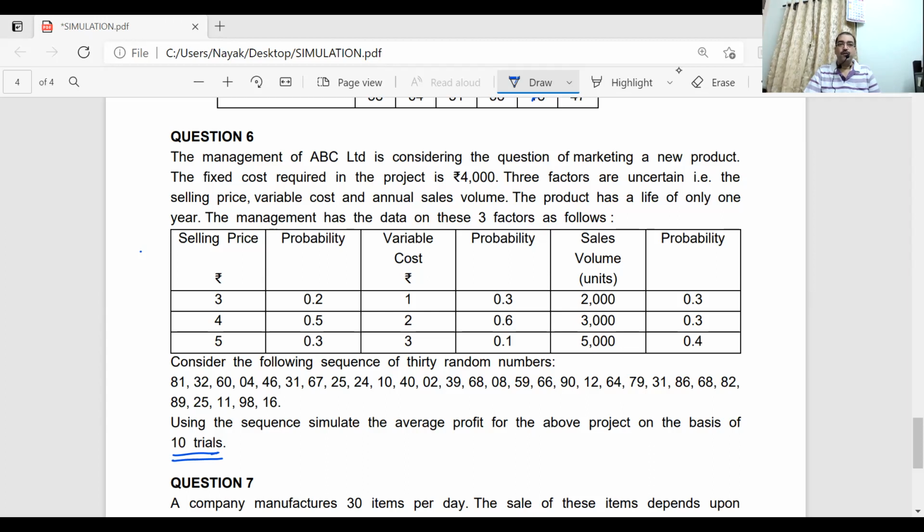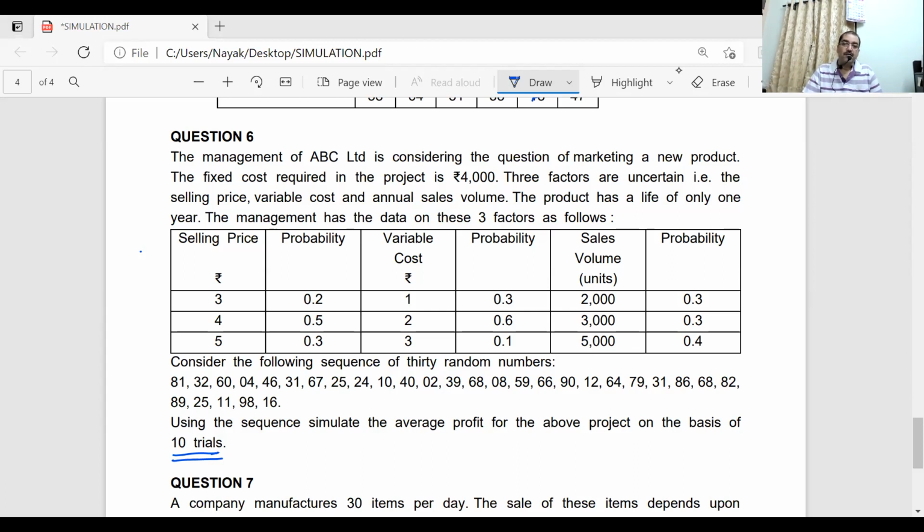Normally what a student will do, he will take the first 10 for selling price, the second 10 for variable cost, and the third set of 10 random numbers for sales volume. You can do that, but that is not the correct way of doing it.